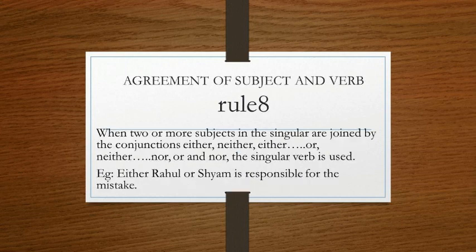Next rule says, when two or more subjects in the singular are joined by the conjunctions either or, neither nor, or and nor, the singular verb is used. For example, either Rahul or Shyam is responsible for the mistake. Now here there are two subjects, but they are used with either or, so the verb is singular.